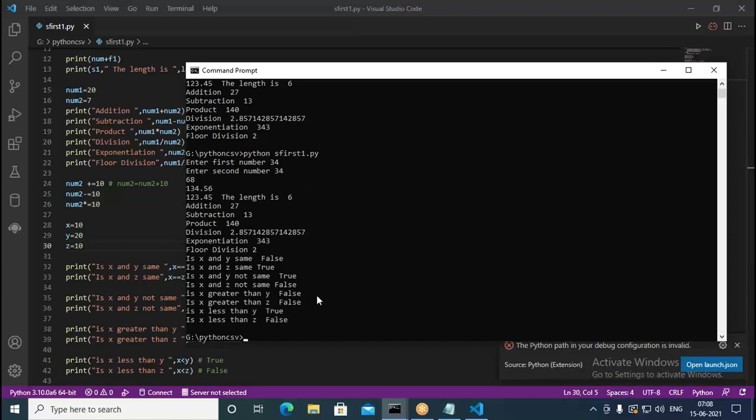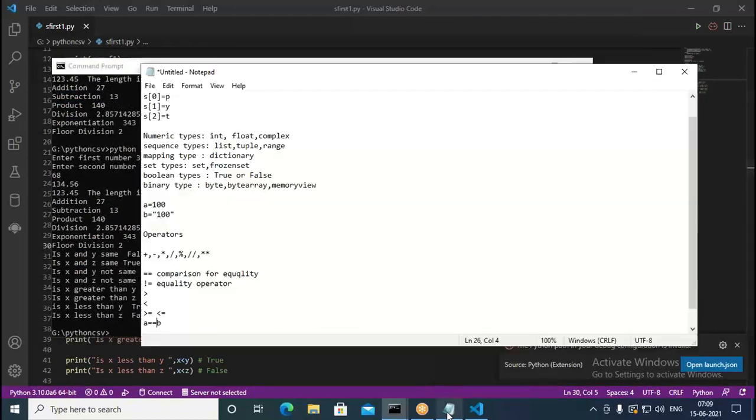X greater than Y is false. X greater than Z is false. X less than Y is true. And X less than Z is also false, because X and Z are equal. So like this, you can evaluate. You never use it like this; you are going to use it with an if condition or a while loop. But I'm just explaining how these work, how they return true or false values.